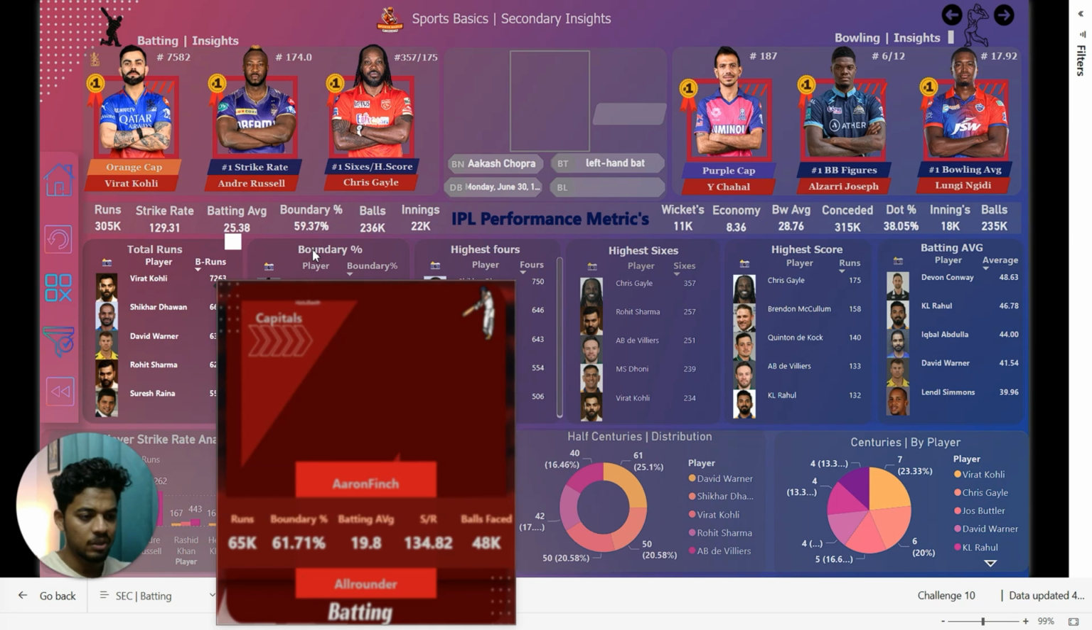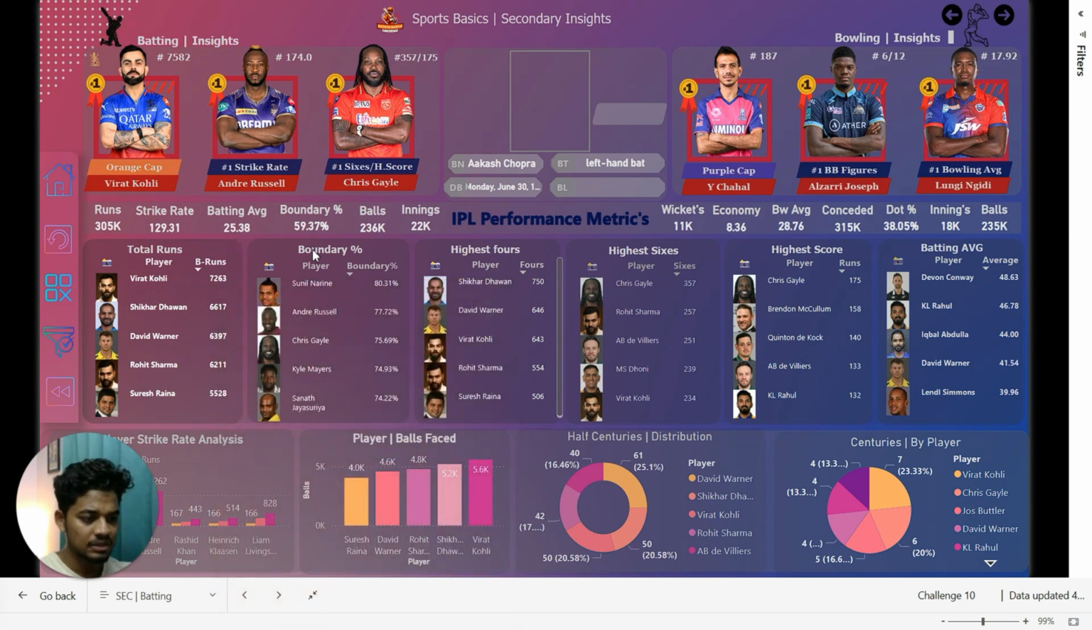And next we have boundary percentage. You can see on the top Sunil Narine with 80% of the boundary. In second and third we have Andre Russell and Chris Gayle.